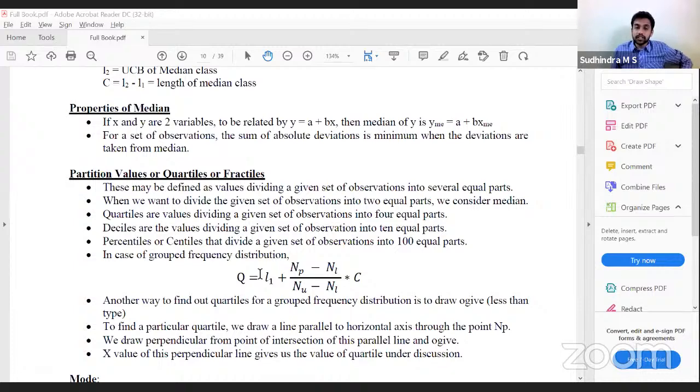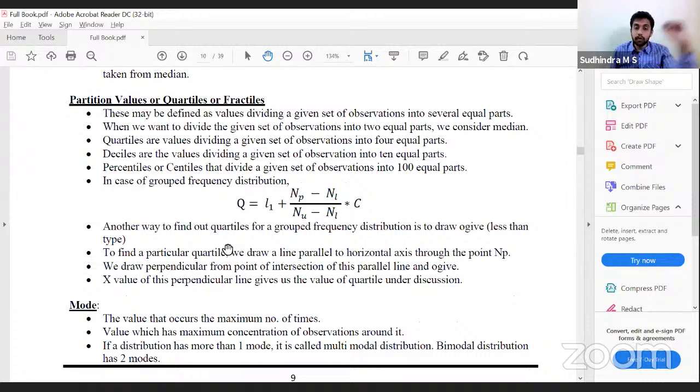Can we move on to the next discussion? Yes, the next one is mode. So what is mode? The value which occurs the maximum number of times, the highest frequency. Correct. The value which has the maximum concentration of observations around it. Since this is the maximum number of times, a particular distribution can have more than one mode also. They are called multimodal distributions. If it has two modes, we call it a bimodal distribution. If it has one, we call it a unimodal distribution.